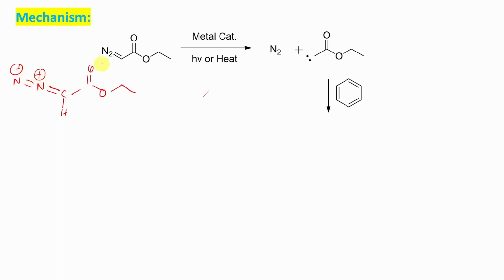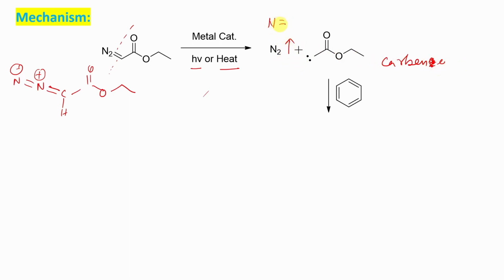Now what happens if, with a metal catalyst, you give irradiation or heat? It means you are supplying energy, and this bond gets broken. It produces nitrogen gas plus this species, which is called a carbene. Why does this nitrogen come out?